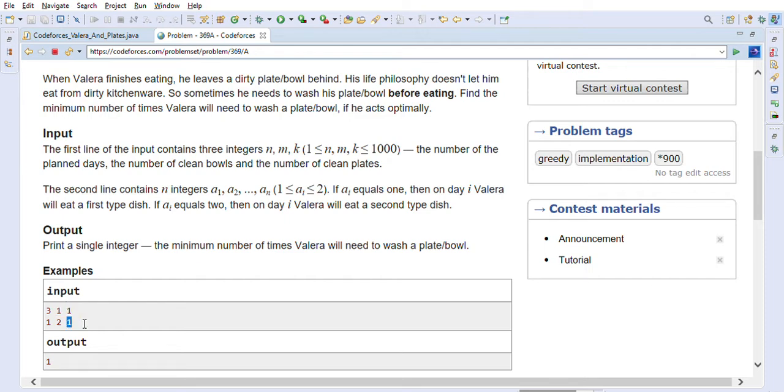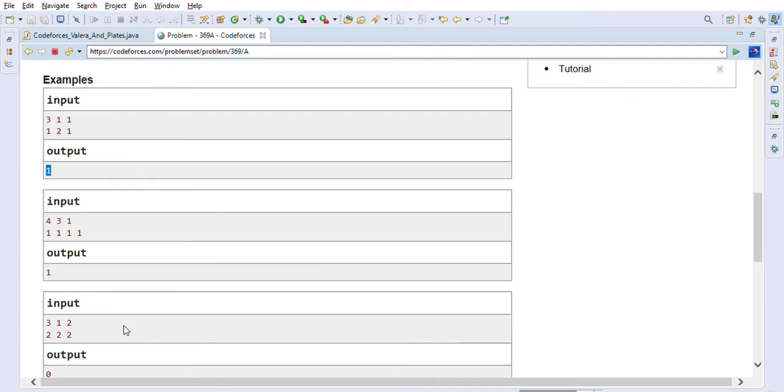Now he has already used one plate and one bowl, right? So on the third day he has to wash something, right? He has to wash a bowl, basically, because he is preparing the first type of food, the first type of dish. So he has to clean the bowl because nothing is available now to eat, and he needs a bowl to finish his lunch. So the minimum number of cleanings required for this one is 1, basically, right? So that is how the problem is.